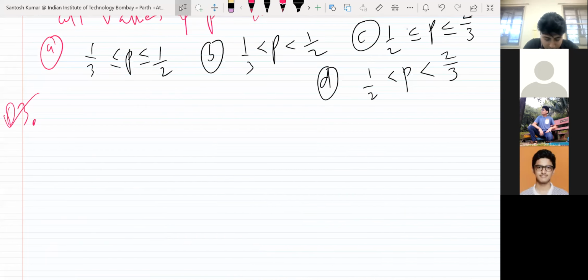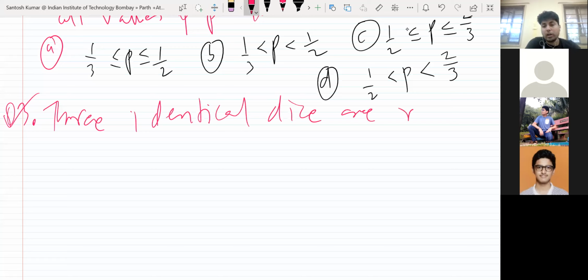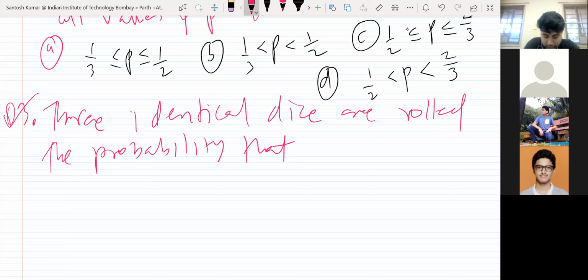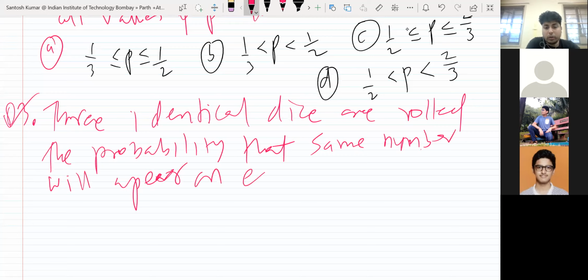So let me write one more question. You try this. 3 identical dice are rolled. The probability that the same number will appear on each of them is.